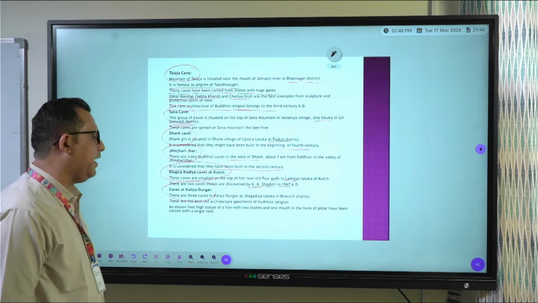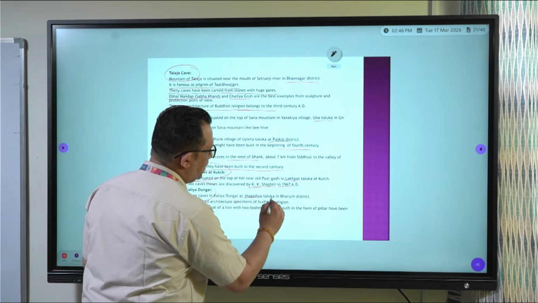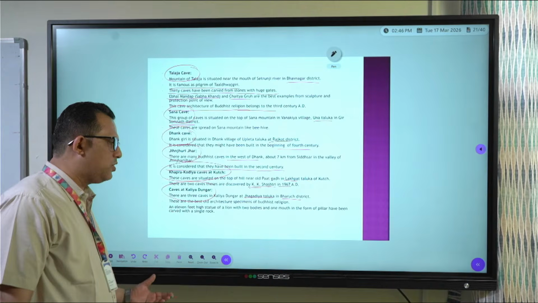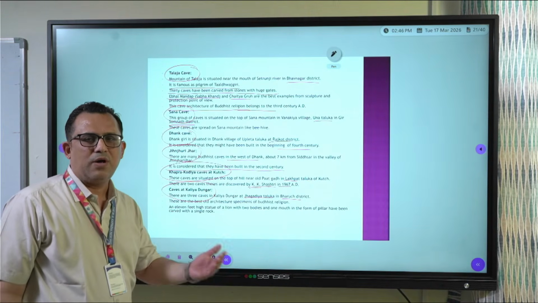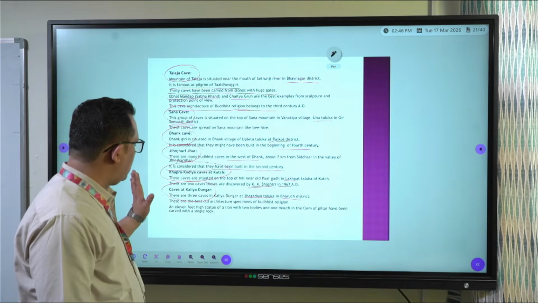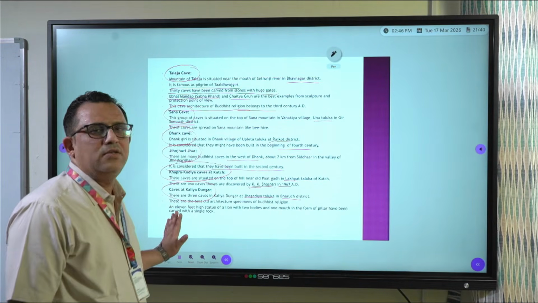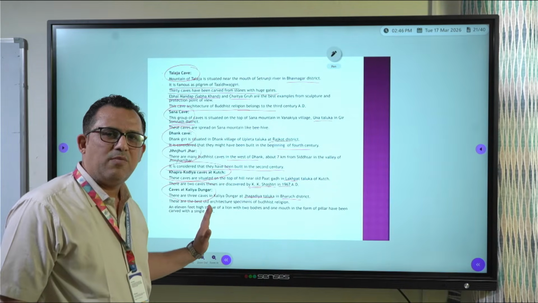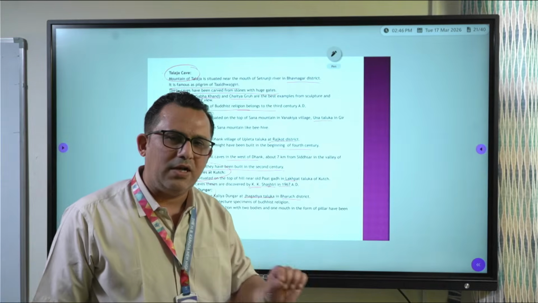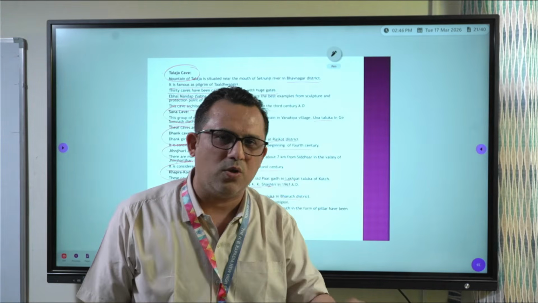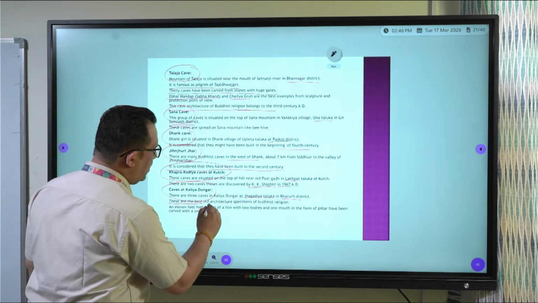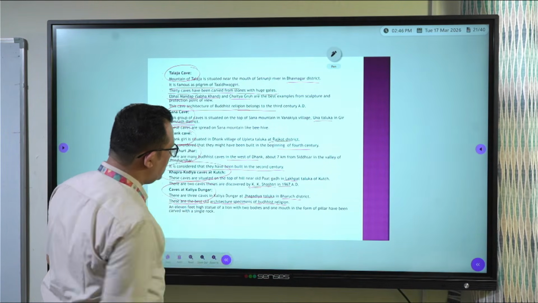And lastly, caves of Kapadia Dungar. This Kapadia Dungar cave is at Jhangadia Taluka in Bharuch district. Again, Bharuch is not in Saurashtra. Bharuch is in South Gujarat. So this cave, Kapadia Dungar cave, you will find in Bharuch district. There are some places in Kutch side where Kapadia Dungar cave is there, but here we are talking about Bharuch. Now these are the best old architecture specimens of Buddhist religion.